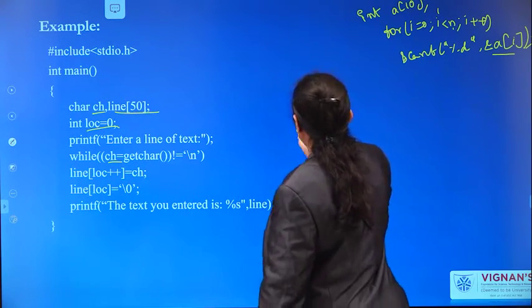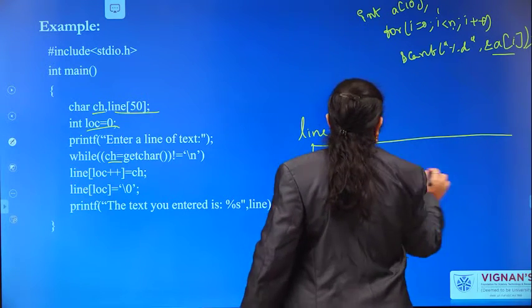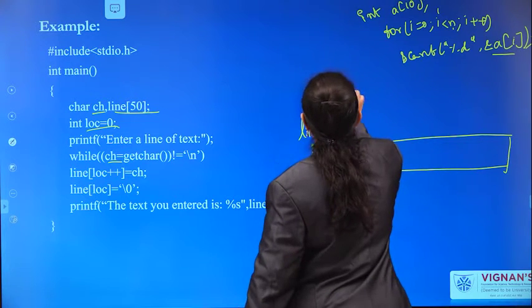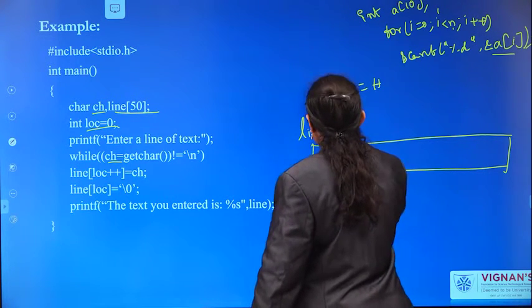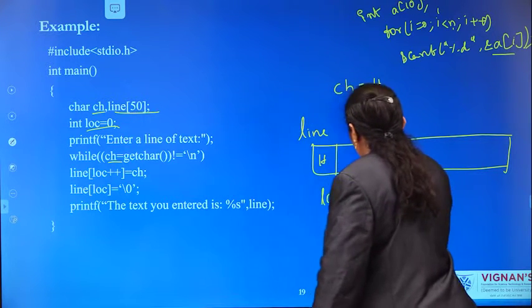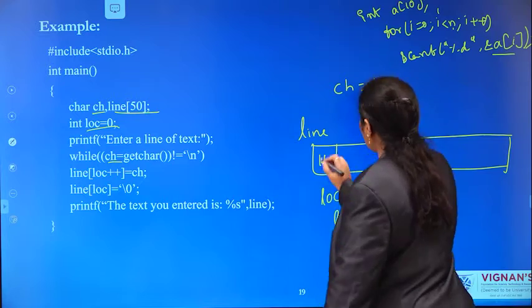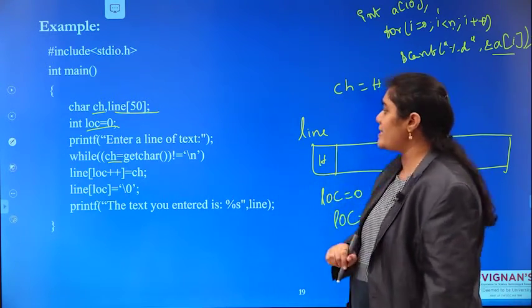So, here this is the line array. First ch equals h from hello. That h is passed here. Loc is initially 0. Loc plus plus means first you place your value and then increment. So, h you are placing here.